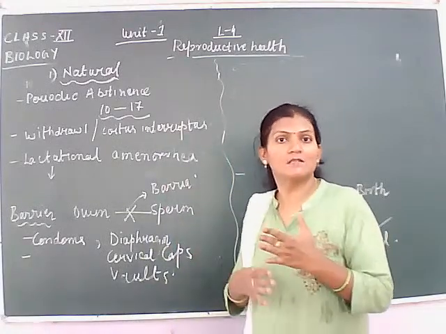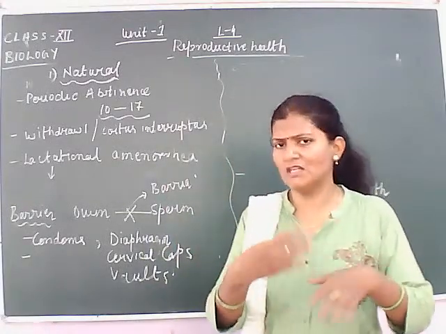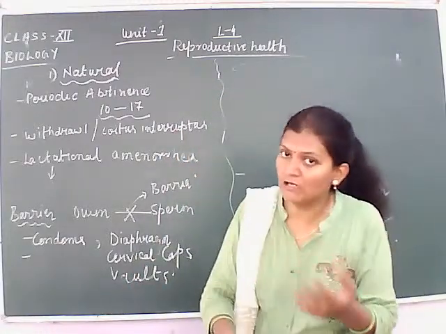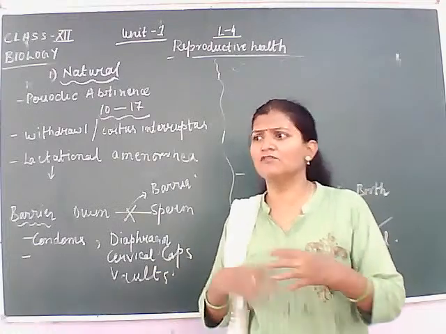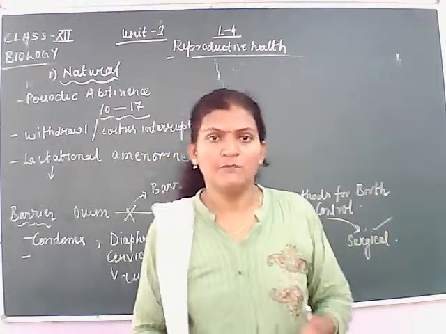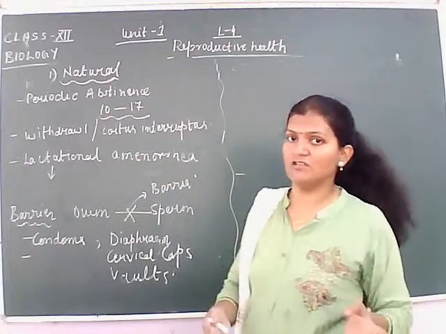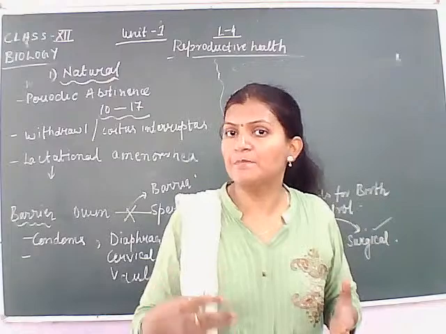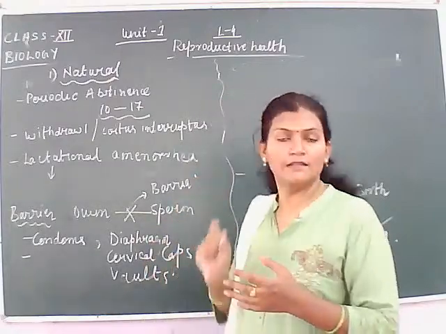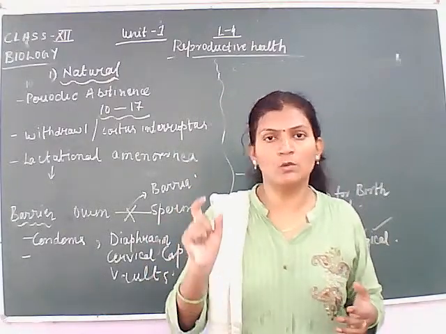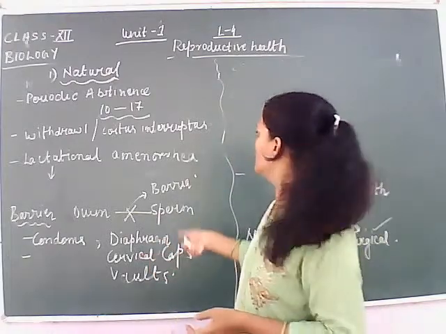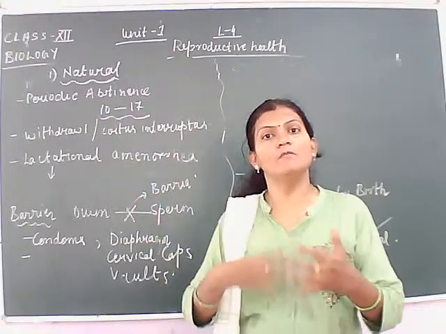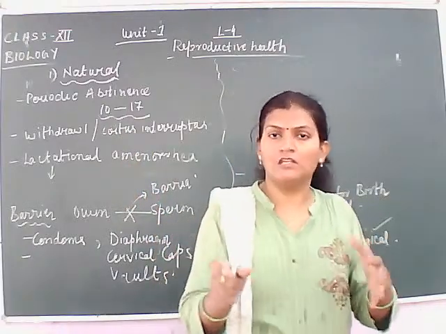Normally, ovulation takes place around the 14th day, but it is different in different females. It can happen on the 11th or 12th or 13th or 14th or even the 15th, 16th day. On an average, the ovulation or the release of ovum happens on the 14th day. And the release of ovum is known as ovulation, you already know. So between the 10th day and the 17th day, the ovum is released.